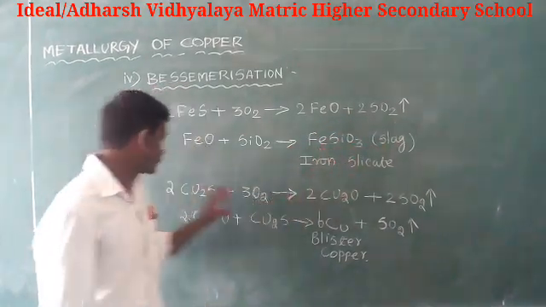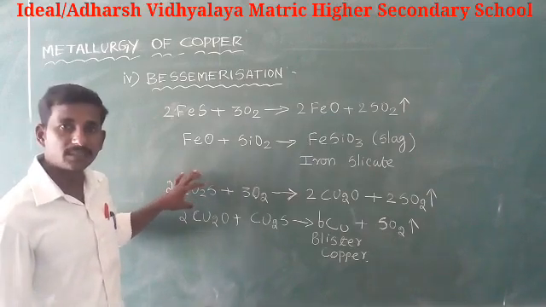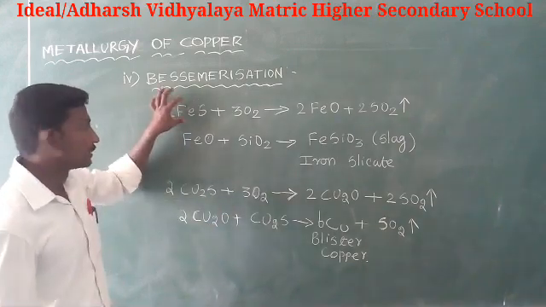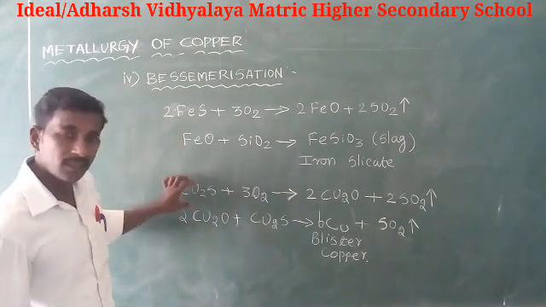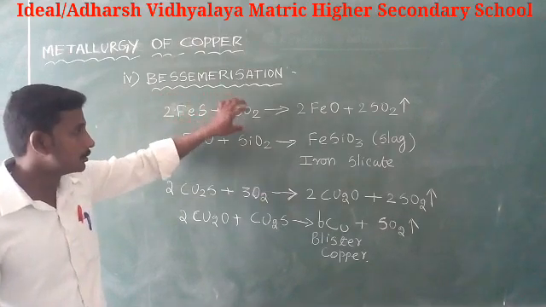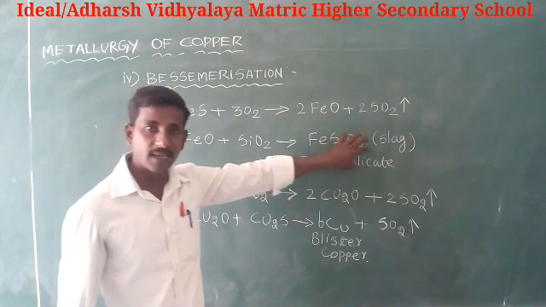Next, copper sulfide from the matte. Already I told you, the matte contains sulfides of iron and copper. Here iron sulfide is converted to ferrous silicate, or iron silicate, which is removed as slag.